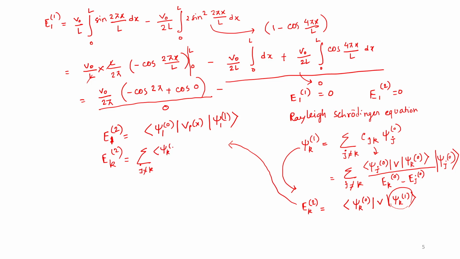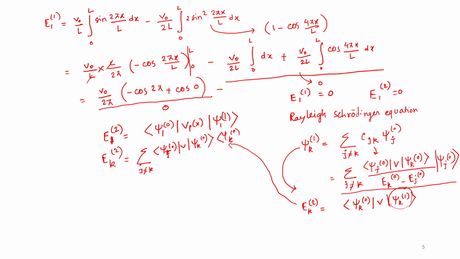Psi k 0, psi j 0. Actually, what I'm writing, I will tell you. Whenever we replace this psi k thing with this whole part, this summation comes, psi j 0, j not equal to k. First this part will be there, psi j 0, perturbation, psi k 0, that part is done. Now this psi k 0 will again come.